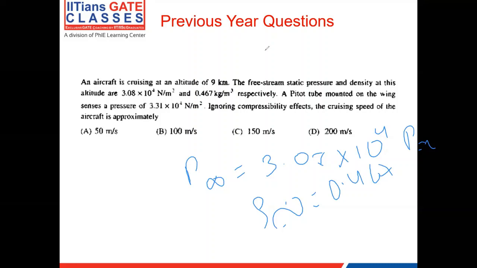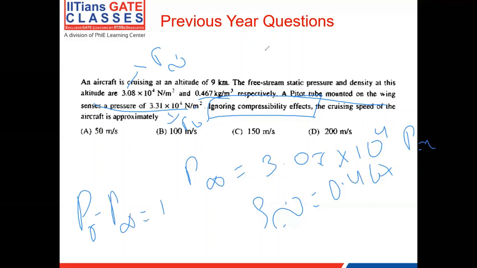Here they've given us that you can ignore the compressibility effects. If we were to consider compressibility effects, then we would have to use the gas dynamics relations to find the velocity. Since we are ignoring the compressibility effects, we can straight away use Bernoulli's equation in this case. The pitot tube senses the pressure of 3.31, so this is nothing but the P naught, and you have the P infinity and the rho infinity too. So this becomes a very simplified problem. P naught minus P infinity is half rho infinity V infinity square.